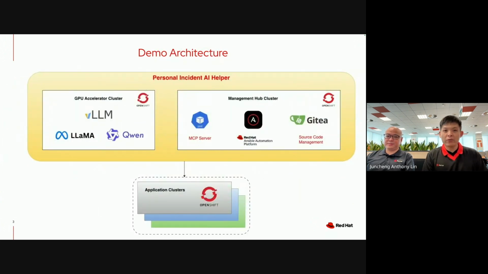So this is a very high-level architectural diagram for our demo. The chatbot leverages solutions such as vLLM for the model inference. We have the Ansible Automation Platform for tools execution. We have Git for centralized source code management. We have the Model Context Protocol, MCP, for providing automation services for AI. The chatbot uses large language models such as Qwen and Llama in its backend, and it is able to work in both a disconnected and connected environment. I'm going to hand over to Jing next to talk about the AI workflow.